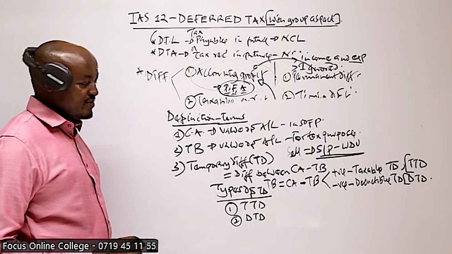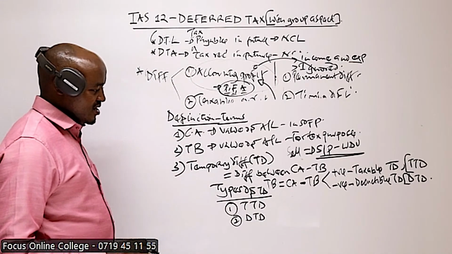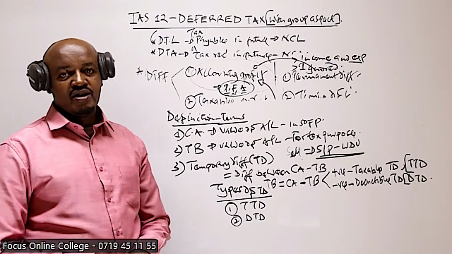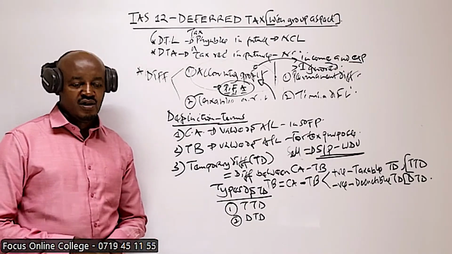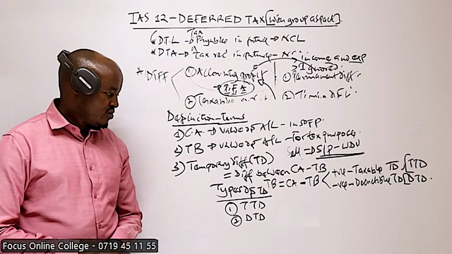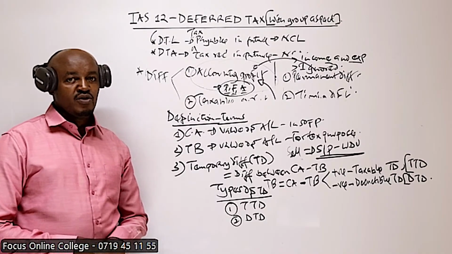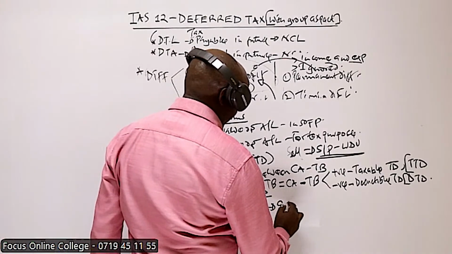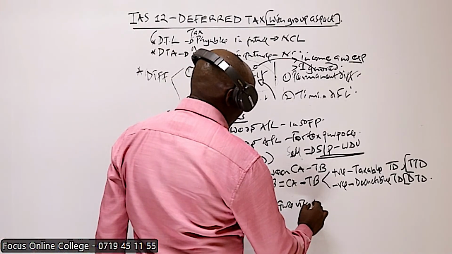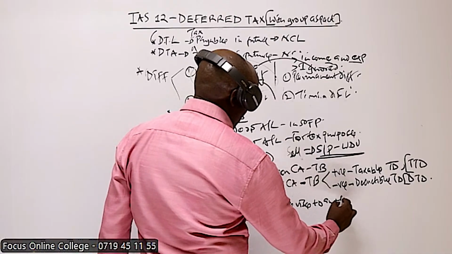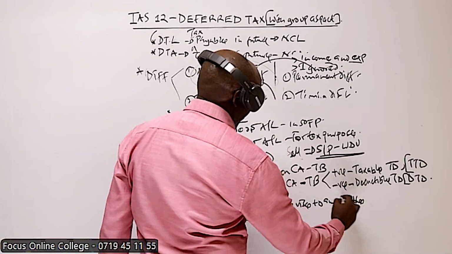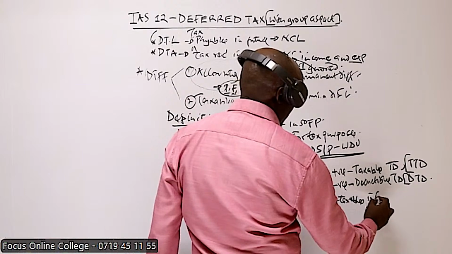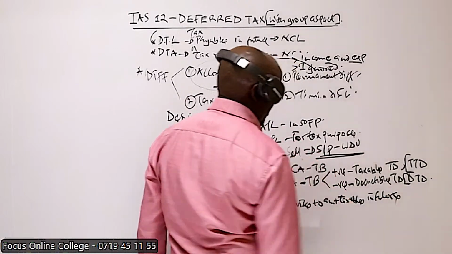Now, a taxable temporary difference is a temporary difference which gives rise to amounts taxable in the future.